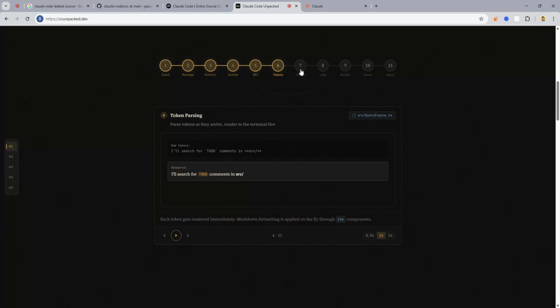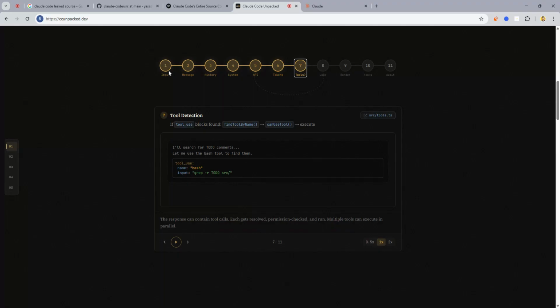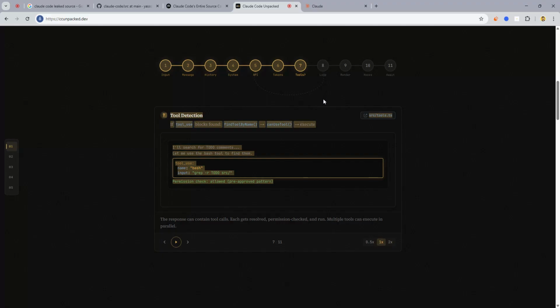Of course, they have render mechanisms. The way MD files have this rendering system as well, and HTML as well. So tool detection: if a tool use block is found, find the tool by name and execute it. This is the structure they use for tool detection.